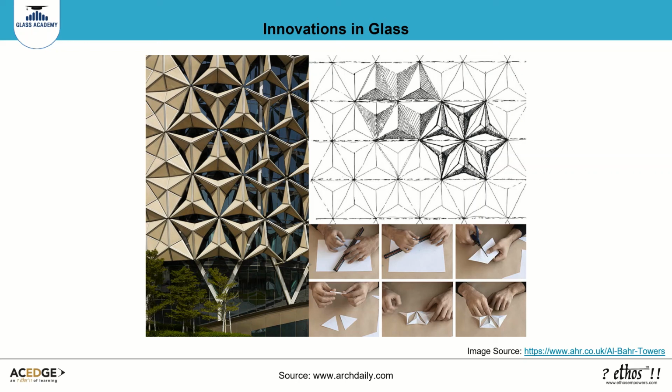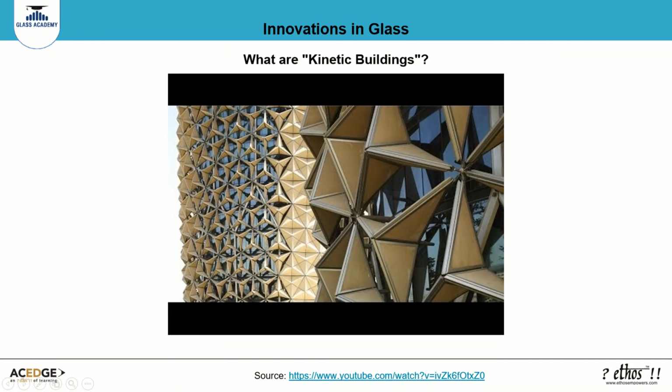The shading screen is computer-controlled to respond to optimal solar and light conditions. The mashrabiyah shading devices are grouped into sectors and are operated through sun tracking software that controls the opening and closing sequence according to the sun's angle.